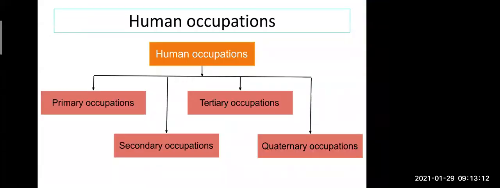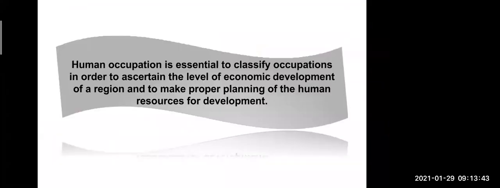Now human occupation has been classified into 4 types. Whatever occupation we do, like a doctor, engineer and all this, we classify into 4 types. First is primary occupations, second is secondary occupations, then tertiary occupations, and quaternary occupations. So these are the 4 types of occupation, and we are going to see them in detail.